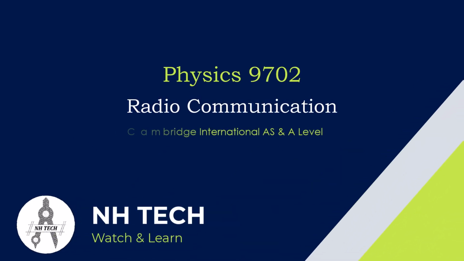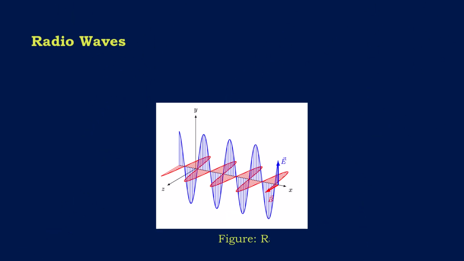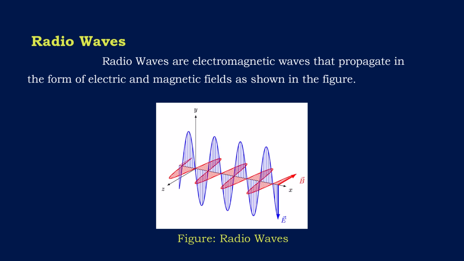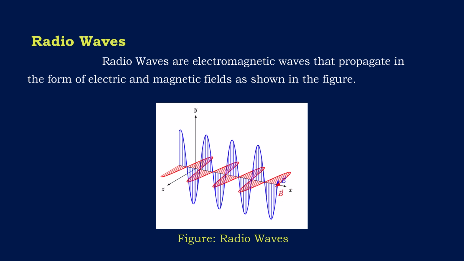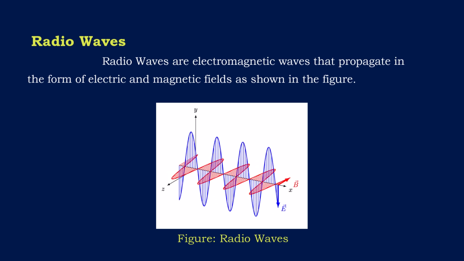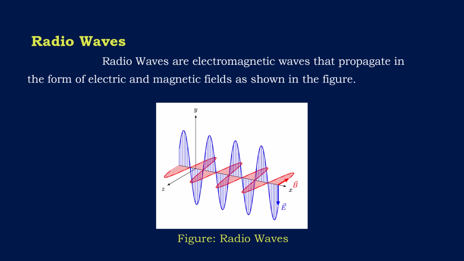In this video, we will discuss the radio communication in detail. So, first of all discuss, what are radio waves? Radio waves are electromagnetic waves that propagate in the form of electric and magnetic fields, just like light waves. But the difference between light and these radio waves is that they differ in frequency and wavelengths.